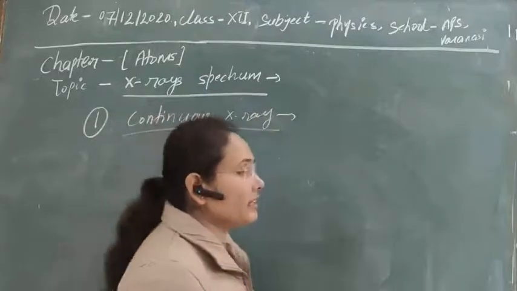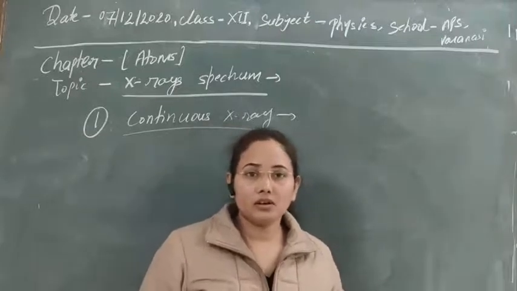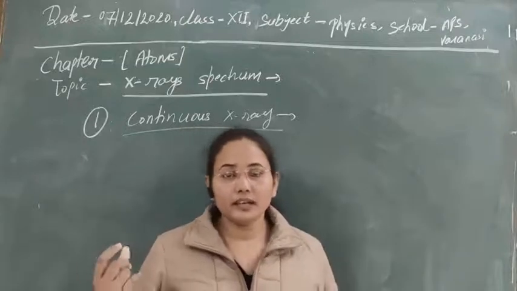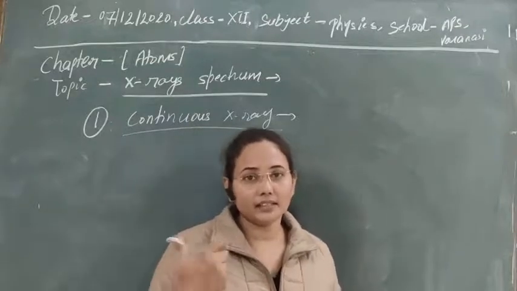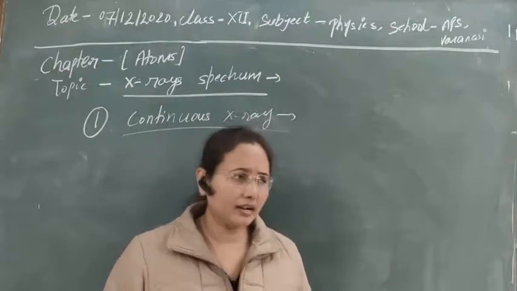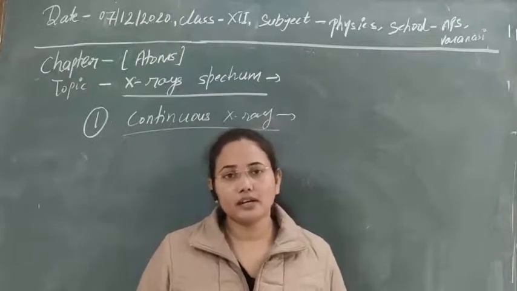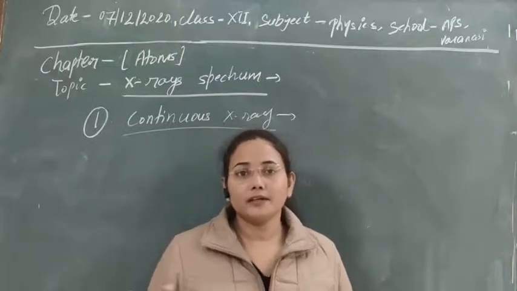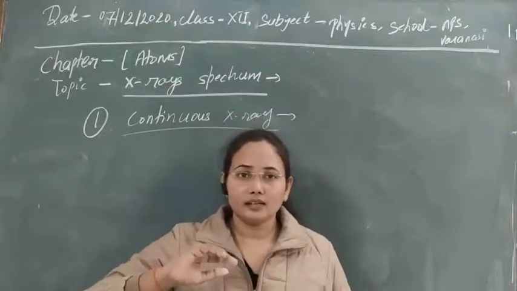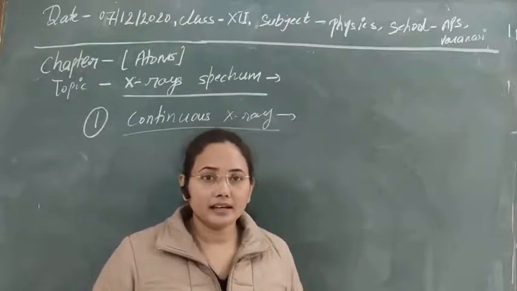So in case of continuous X-ray, when electrons collide with the atoms or with electrons that are revolving in the atom, then obviously that electron that is colliding is highly energetic due to application of high voltage supply and due to high acceleration. If they collide with the electrons or atoms, it is possible, and even after collision its direction changes at some point, and due to change in direction and due to collision